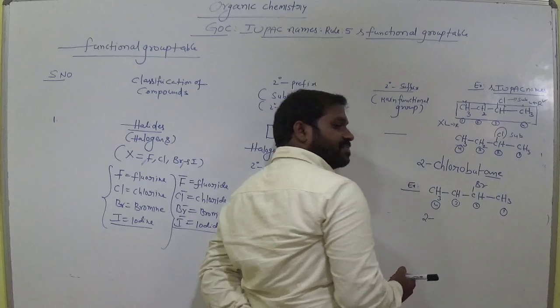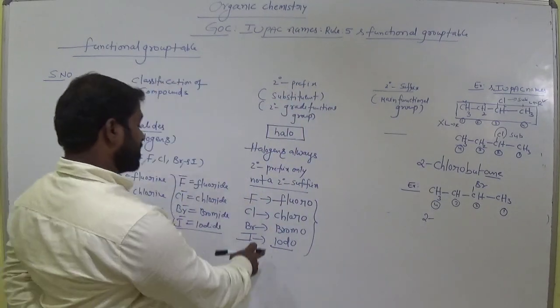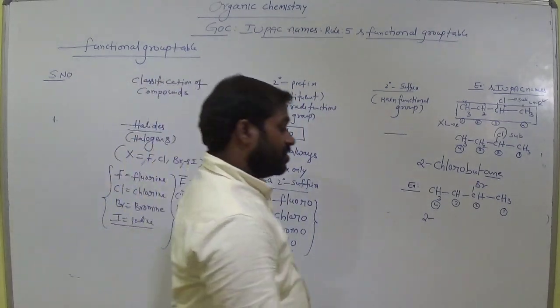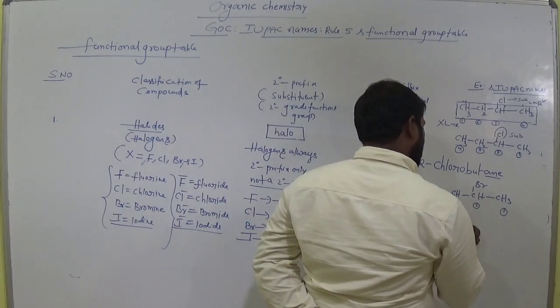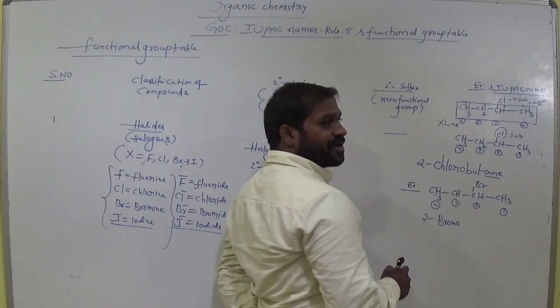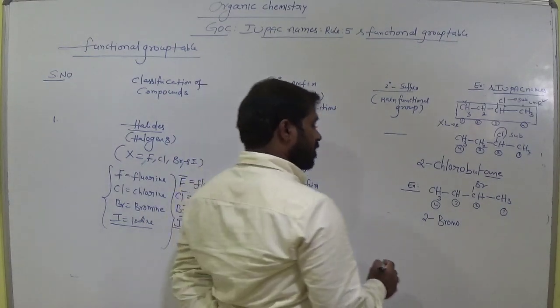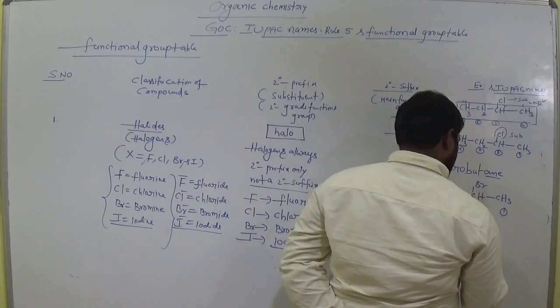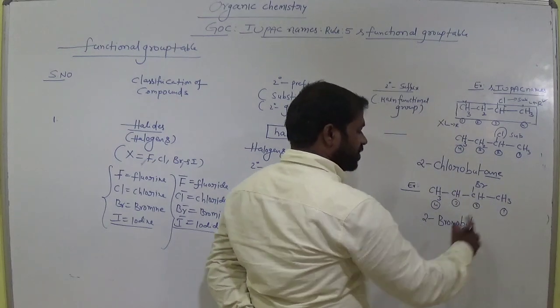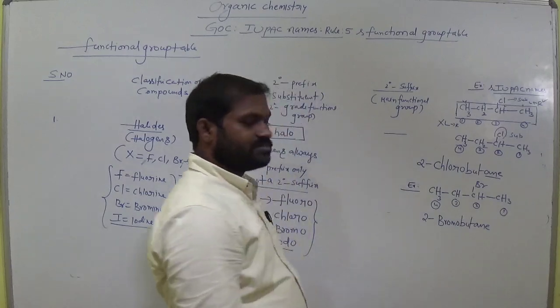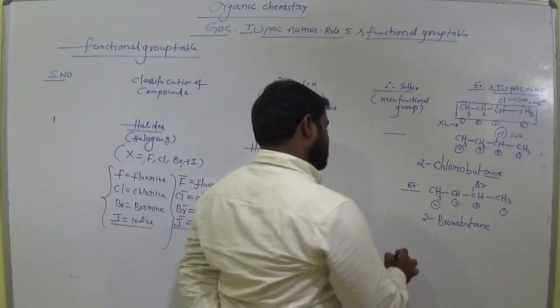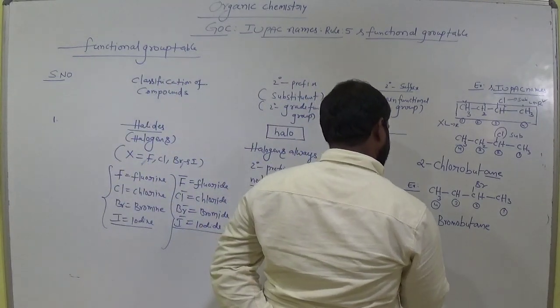What is that substituent? The substituent is bromine. So if bromine is there, what do we give? Bromo. 2-bromo, first letter capital. Next the root word, number of carbons in the main chain: 4. 2-bromo but. All are single bonds, so write butane. Clear?